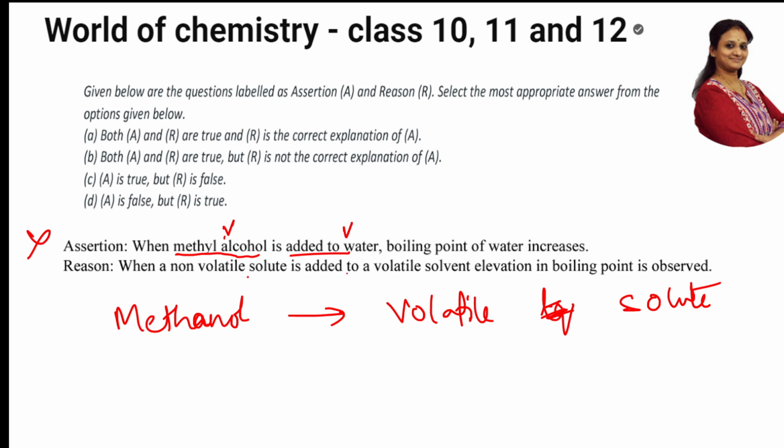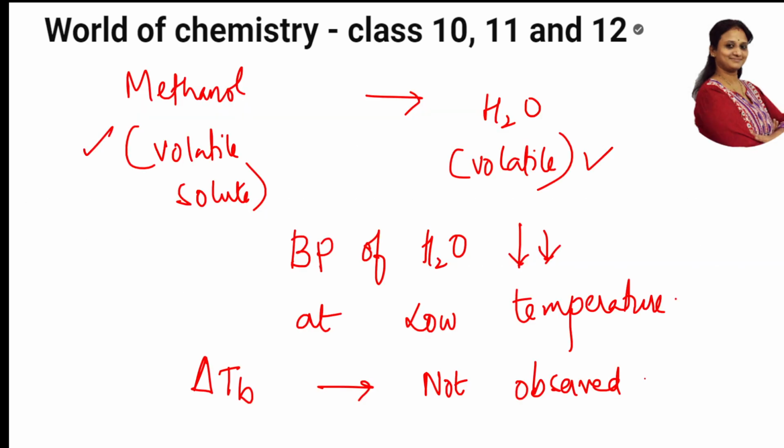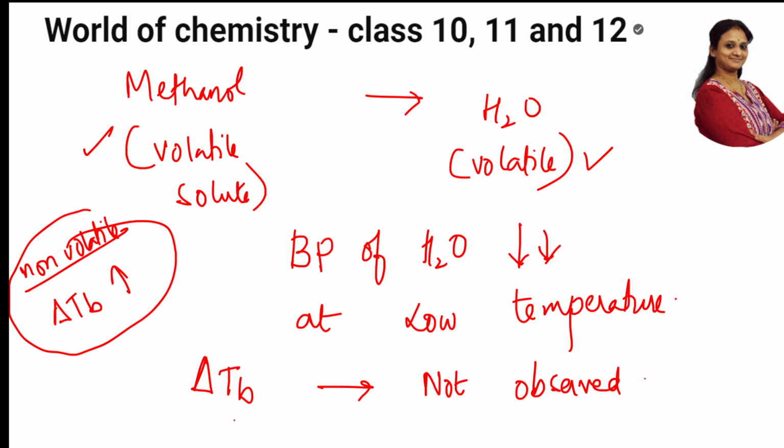When a non-volatile solute is added to a volatile solvent, elevation in boiling point is observed. Yes, this is right, because when a non-volatile solute is added, the elevation in boiling point increases, because of the vapor pressure exerted on the surface of the liquid. So that's the reverse. Non-volatile: elevation in boiling point. Volatile: no increase in boiling point. That's done, students. Very easy.